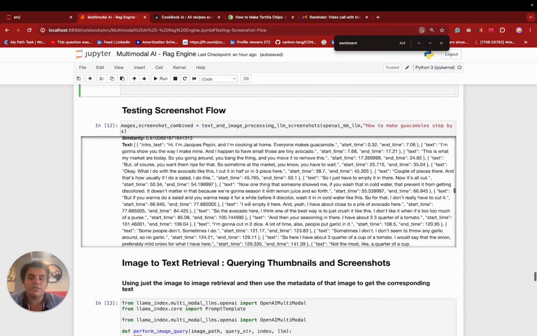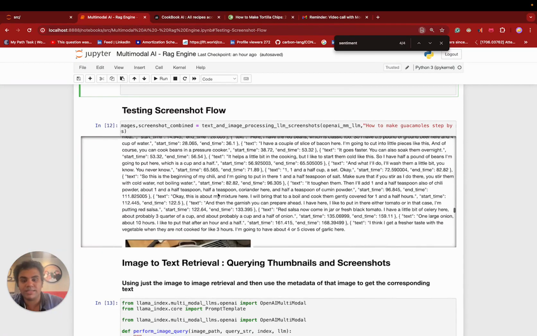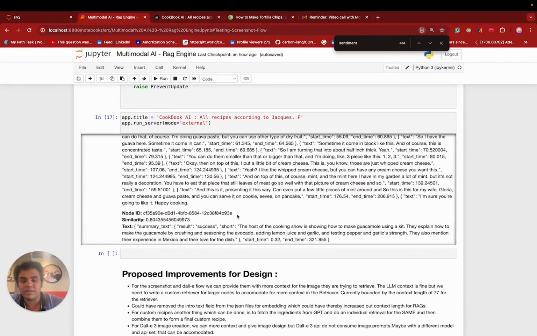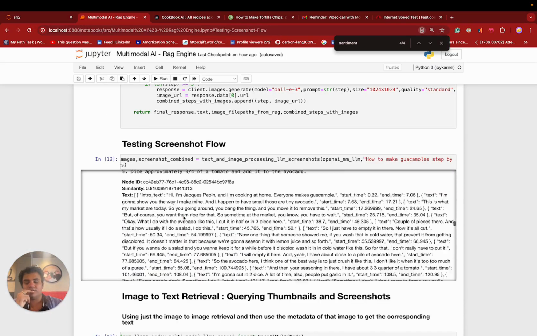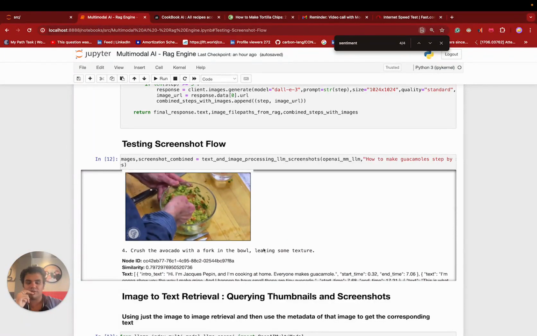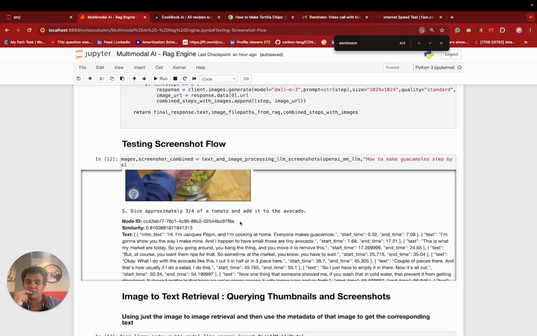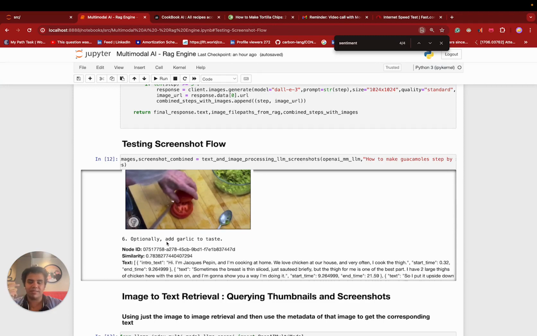And fine. So let's see, as you can see, our images are getting generated, but let me see if it is still generating. Let's take a look at the screenshot flow which I was talking about. The screenshot flow is actually really good. So if you can see, firstly I've got a fork, bowl, and dice three-quarters of a tomato and add it to the avocado. So it's pretty great, but sometimes it is really inaccurate.